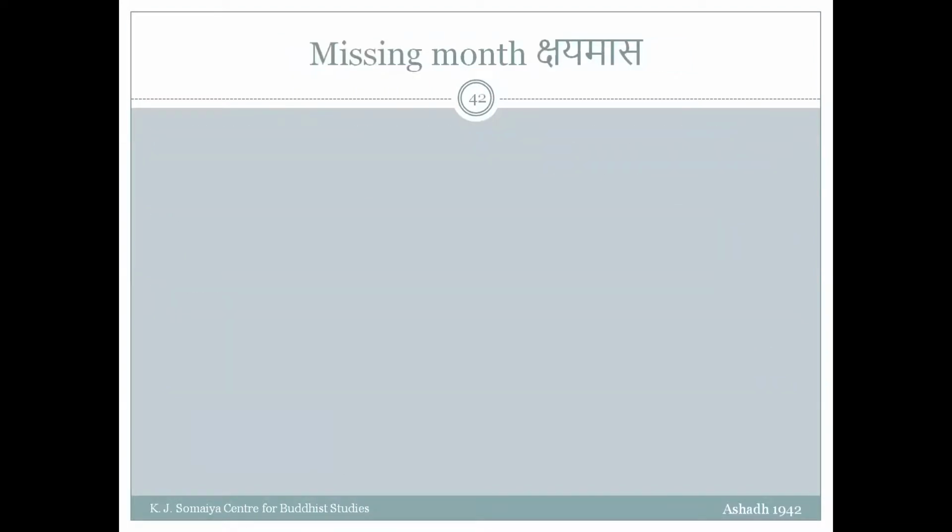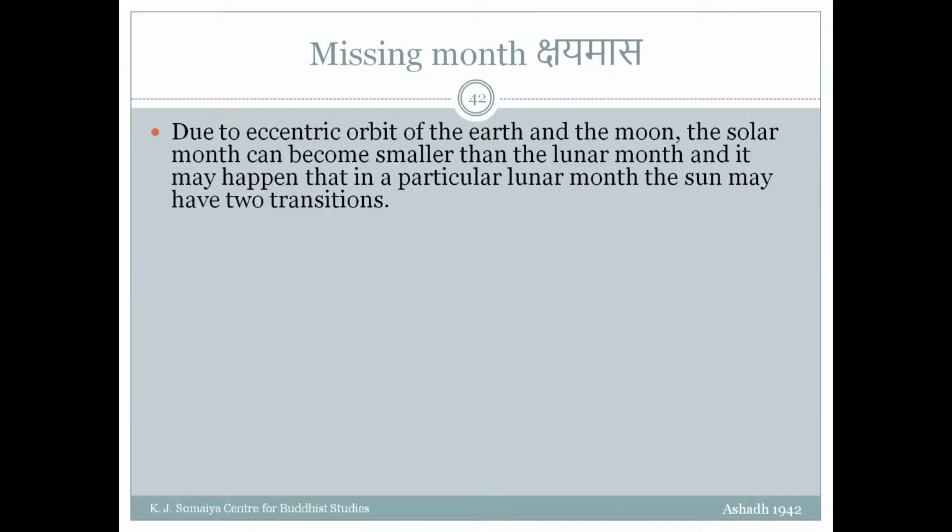Also, sometimes because of this non-uniform motion, you may have a Kshaya Mas. Now, what is that? Due to the eccentric orbit of the Earth and Moon, the solar month transition from one zodiacal sign to the next zodiacal sign can be faster. The sun could be moving relatively faster, and it may be smaller than 29.5 days. Remember, the average solar month is 30.5 days.